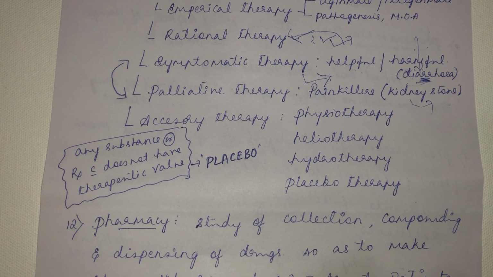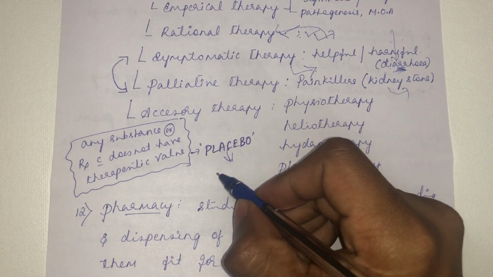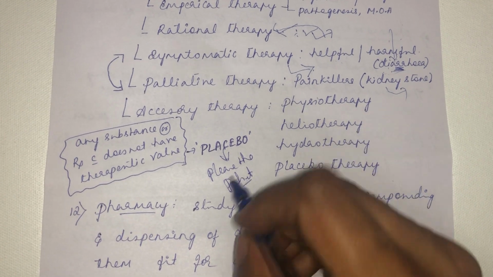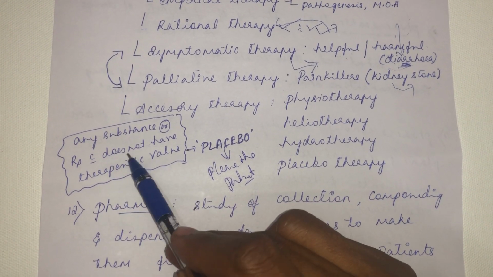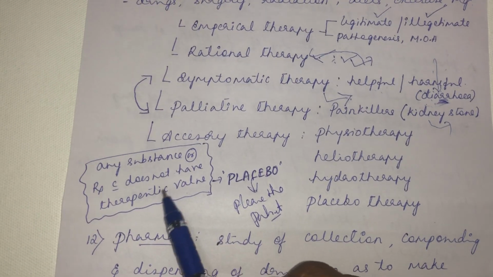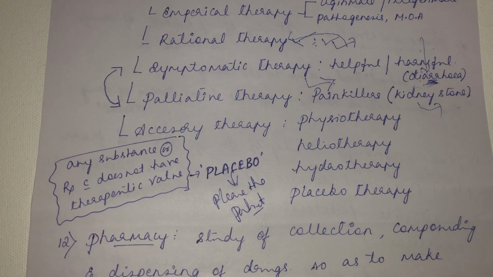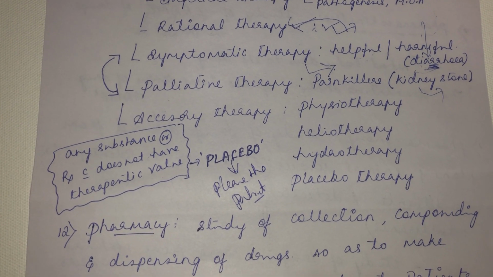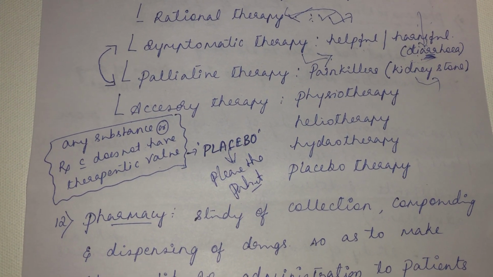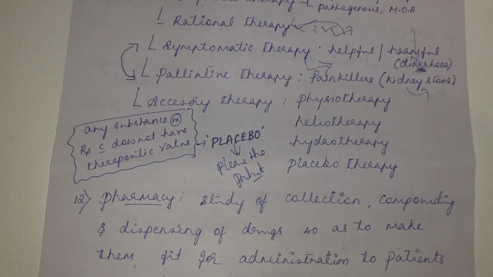See, what do you mean by placebo therapy? What do you mean by placebo? See, placebo, in other words, is to please the patient. It is any substance or treatment that does not have any therapeutic value as such. Very commonly placebo is used during mental disorders, during depression. A patient suffering from mental disorder will often think, I am taking some dosage, some tablet, so because of this tablet I am feeling comfortable. That is the mental status of that patient.